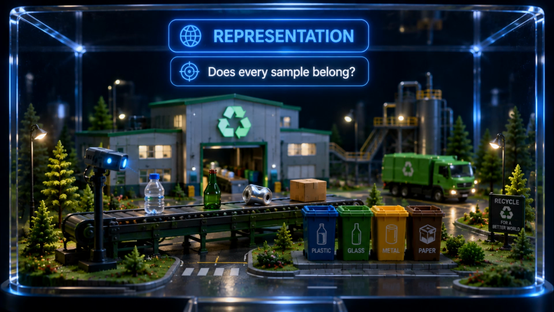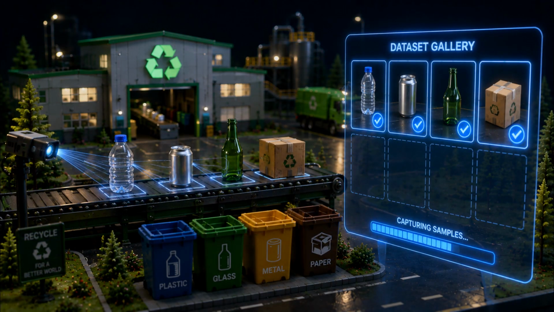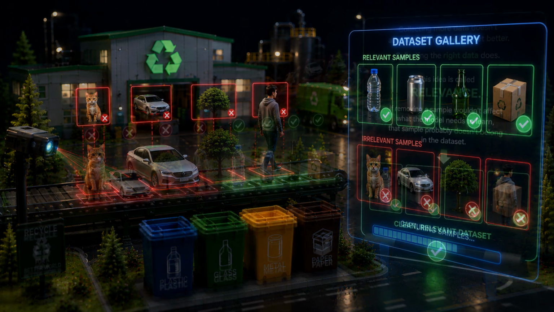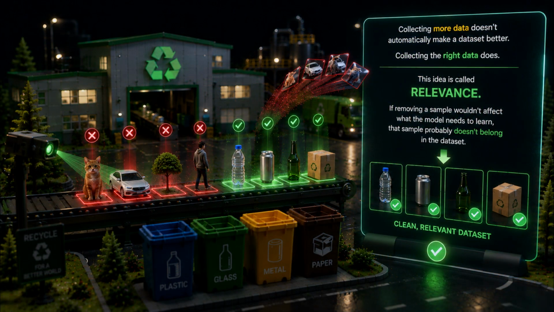Let's start with the first question. Does every sample belong? Imagine you're building an AI system that can identify recyclable items. Its job is to recognize plastic bottles, aluminum cans, glass bottles, and cardboard. Most of your dataset contains pictures of those recyclable items, but mixed into the dataset are pictures of cats, cars, trees, and people. Those images don't help the model solve its task.